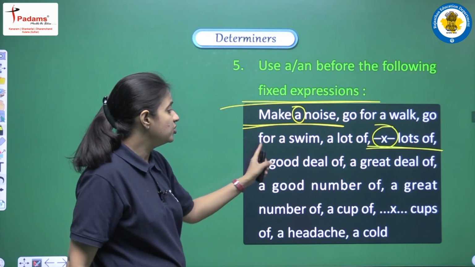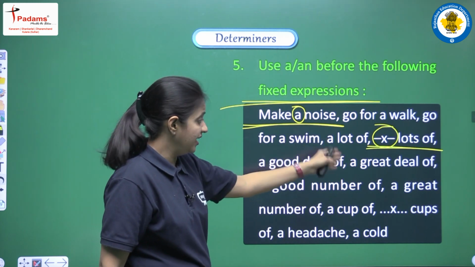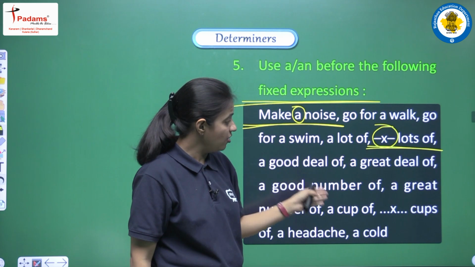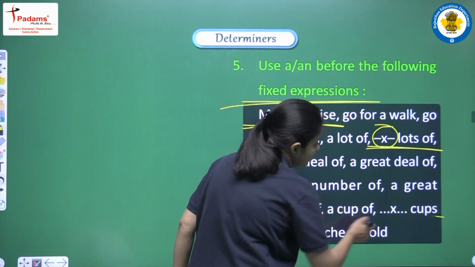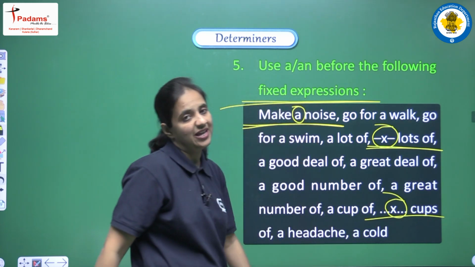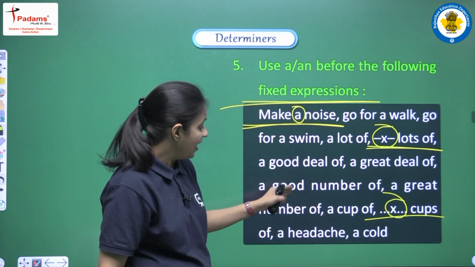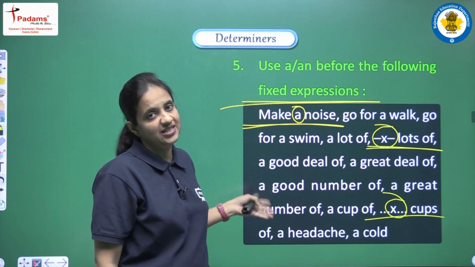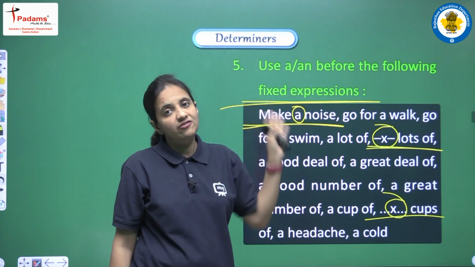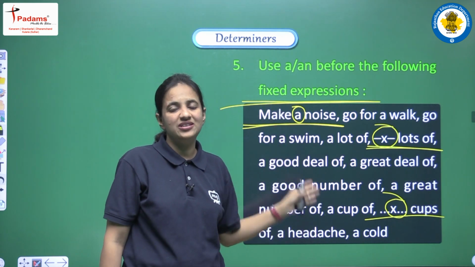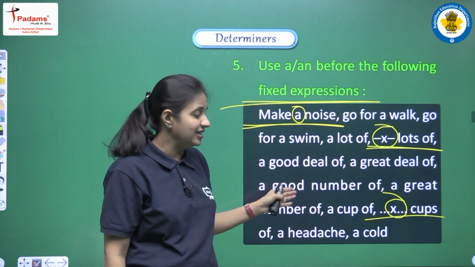Next we are having a good deal of, a great deal of, a good number of, a great number of, a cup of. Again if we are having cups, that is a plural form, then we cannot use an article. A headache, a cold. So here we are having some of the fixed expressions, and they are always used with these articles that we are having in this list.